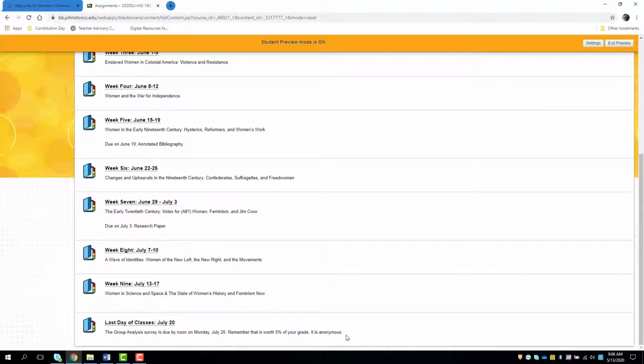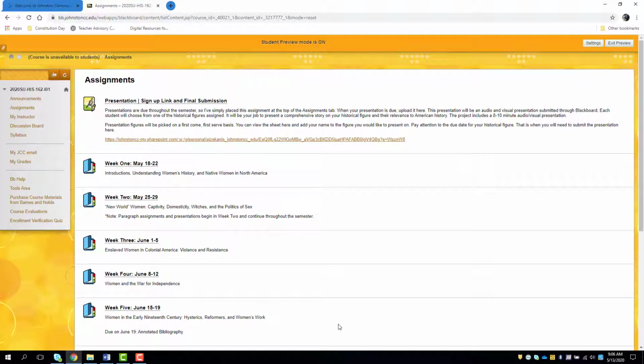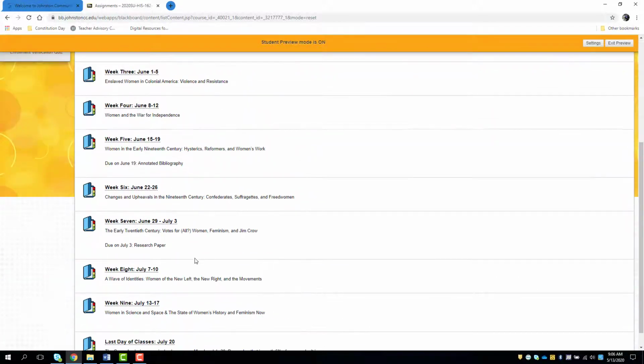It's worth 5% of your grade. It is anonymous. A check mark will show up next to your name once you have completed it. I will go into the grade book. I will mark a 100. You literally get a 100 for 5% of your grade by doing this analysis. And it's a short survey on your experience working in groups for paragraphs. So that's that.